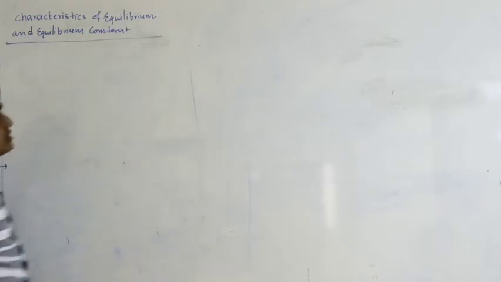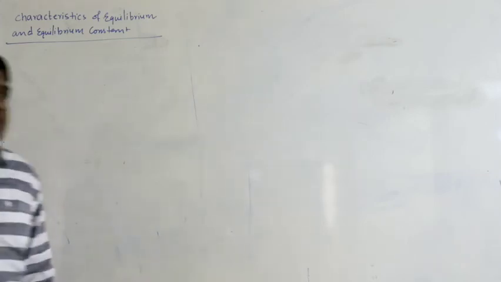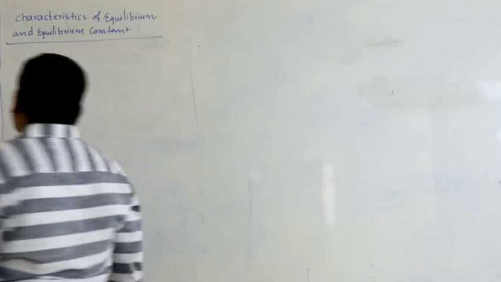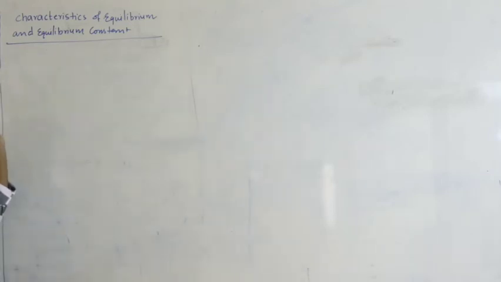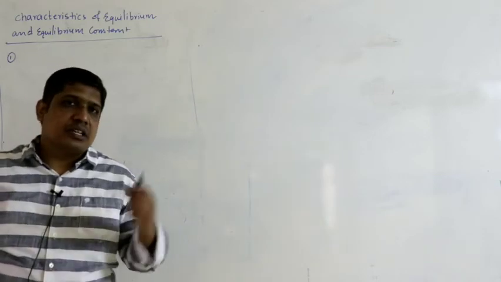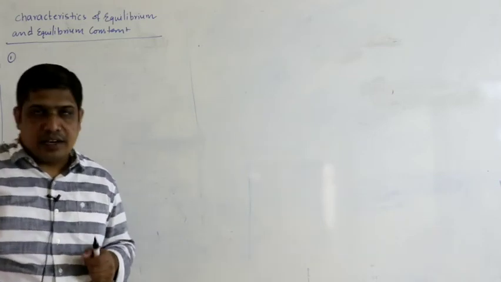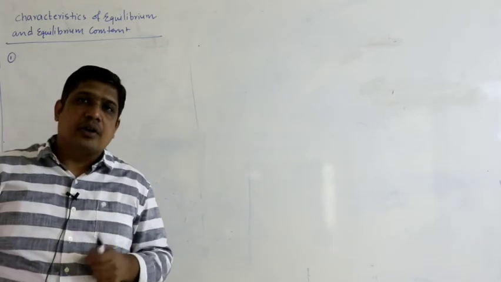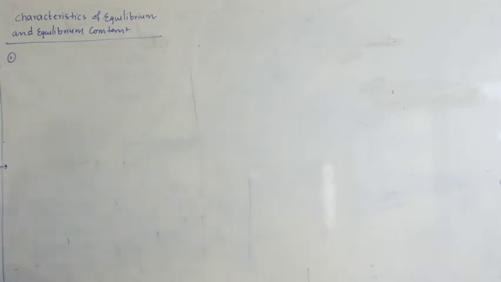So, characteristics of equilibrium and equilibrium constant. Actually, we can study in two different headings, right. Now, here we are studying characteristics of equilibrium and equilibrium constant. So, the first point, the position of equilibrium does not depend upon the initial concentration of reactants. I repeat, the position of equilibrium does not depend upon the initial concentration of reactants.